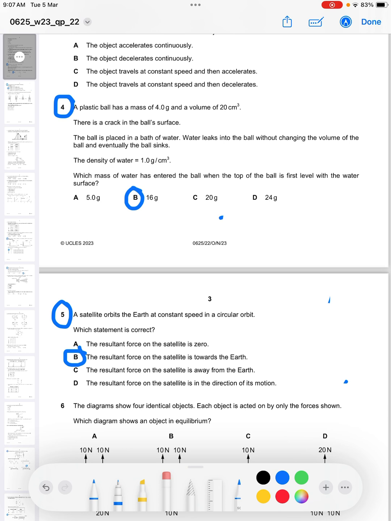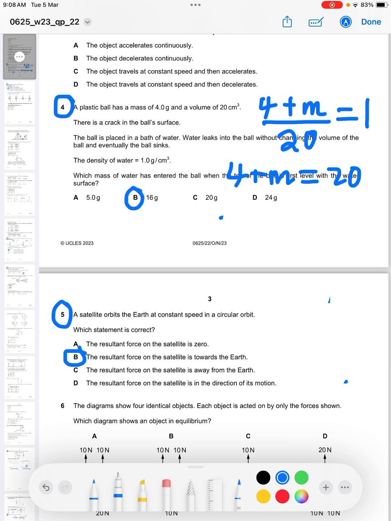So we are going to say the mass of 4 grams of the plastic ball plus the mass of the water that has entered, divided by 20, the volume of the ball, should be equal to 1 at that particular instant. In which case, 4 plus m will be equal to 20 if we multiply both sides by 20. Then I take 4 to the other side. m is equal to 20 minus 4, which is equal to 16 grams.